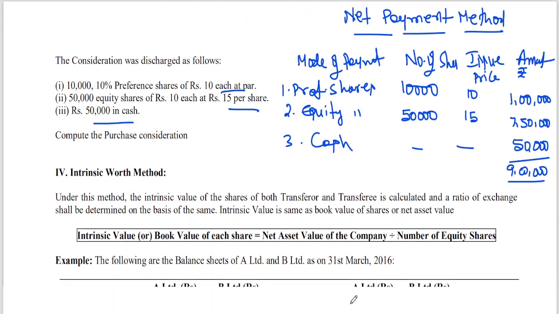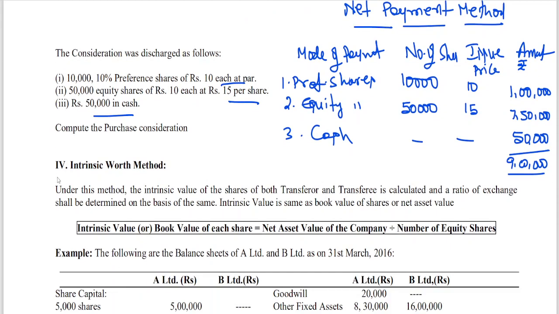The next method is the intrinsic value method. This we haven't done. Today we will be working out one problem. Under this method, the intrinsic value of the shares of both transferor and transferee is calculated, and the ratio of exchange shall be determined on the basis of the same. Intrinsic value is the same as book value of shares or net asset value. So how to find out intrinsic value? Net assets value of the company divided by number of equity shares.